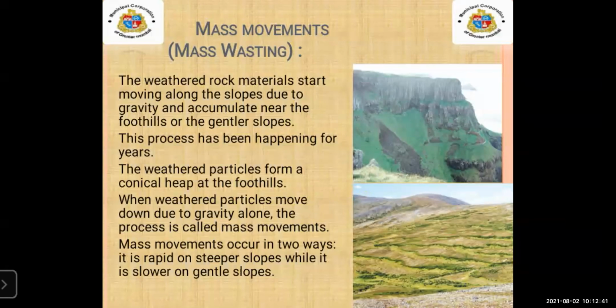Now, mass movements have two types. What are the two types? Steeper slope and gentle slope. Now, steeper slope means what, students? Steeper slope means when we are standing at a high level.